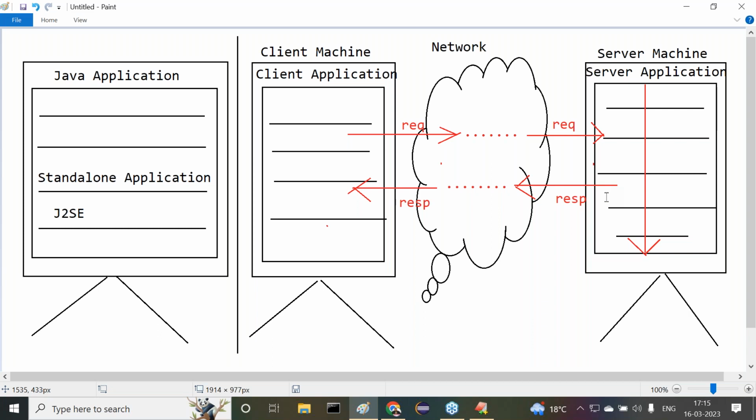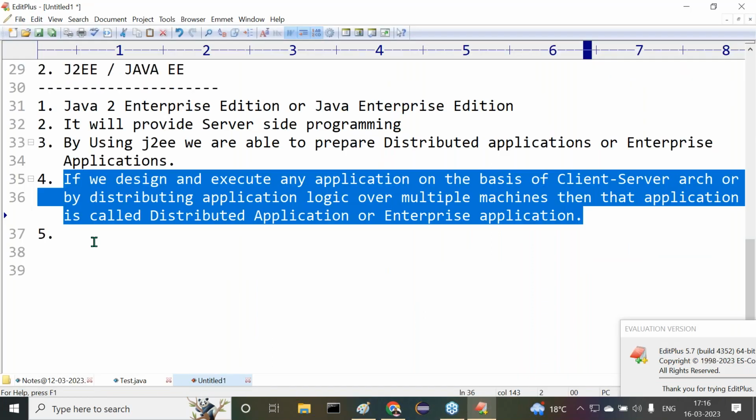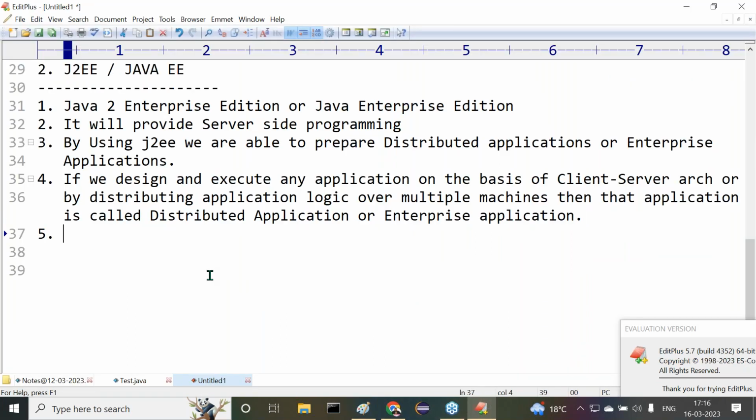If we design and execute any application on the basis of client server architecture or by distributing application logic over multiple machines, then this application is called as enterprise application or distributed application. Guys, all of you are getting my point or not? That's okay, fine. But what are the various examples for enterprise applications or distributed applications?